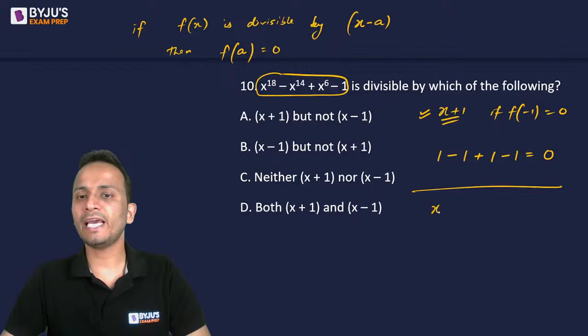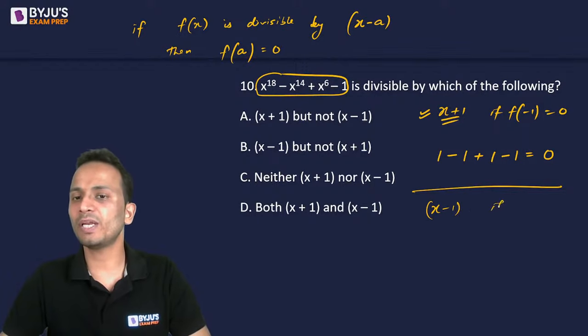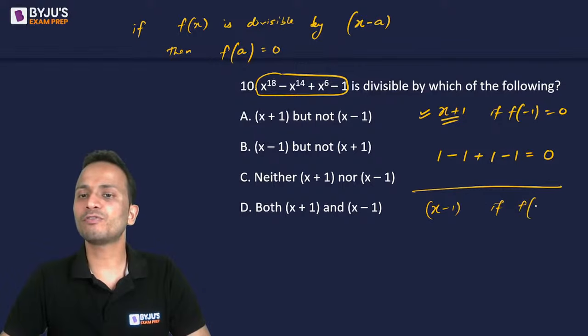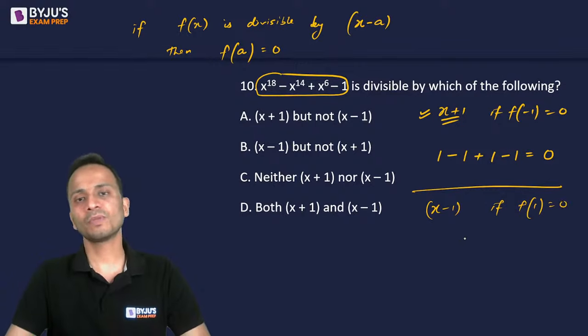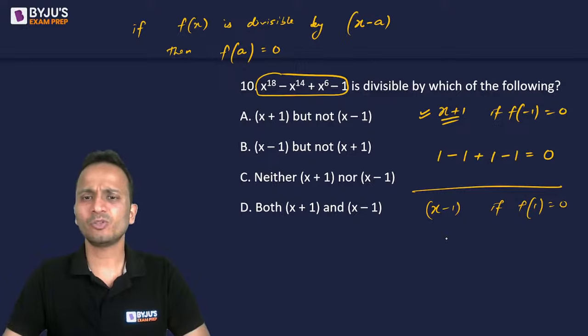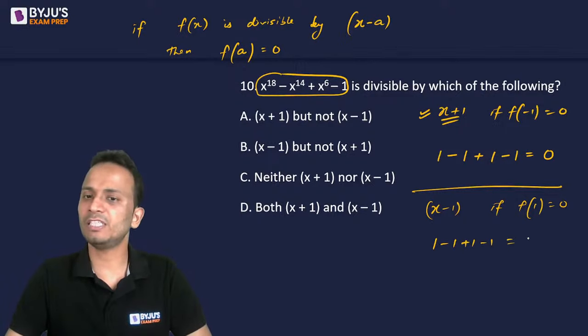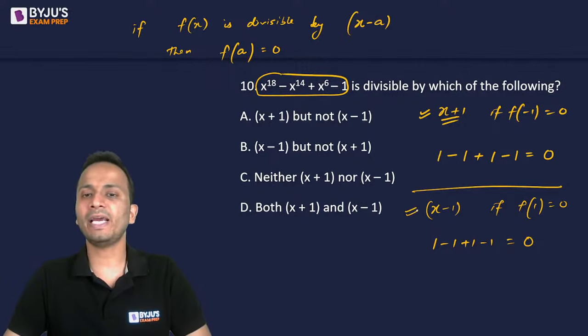Second part, x minus 1. So the given expression will be divisible by x minus 1 if f of 1 is equal to 0. So put x as 1. So if x is 1, then 1 minus 1 plus 1 minus 1, again the same thing, it comes to 0. So it can be said that it is also divisible by x minus 1.